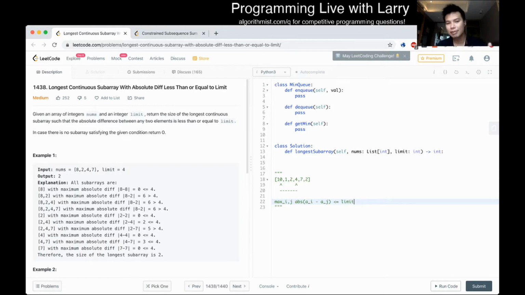And now you can make the reduction that just means max of a from i to j minus the min element of a from i to j is less than or equal to limit, right?